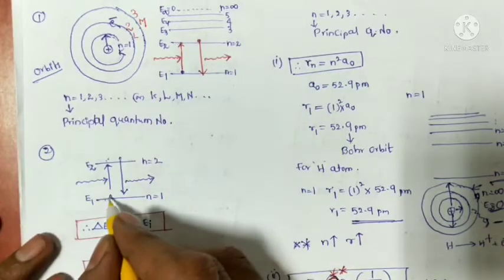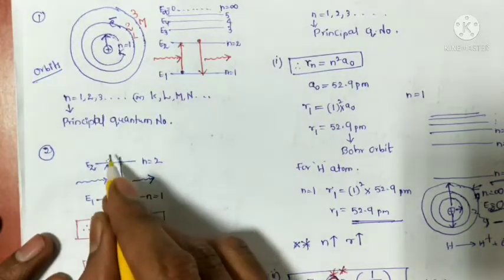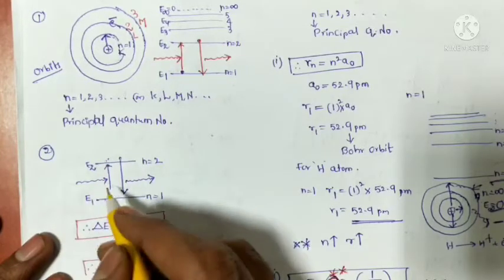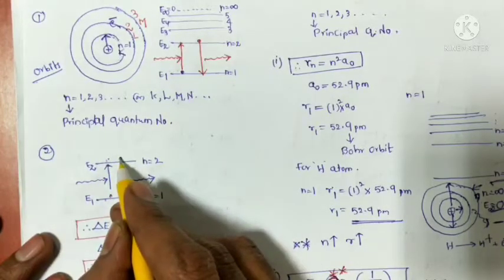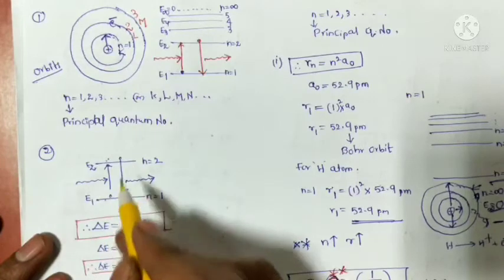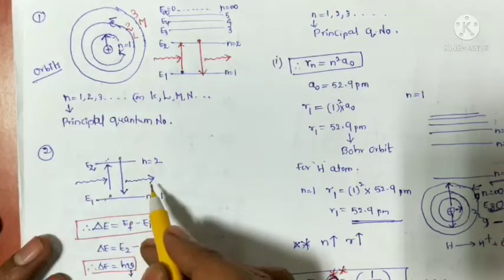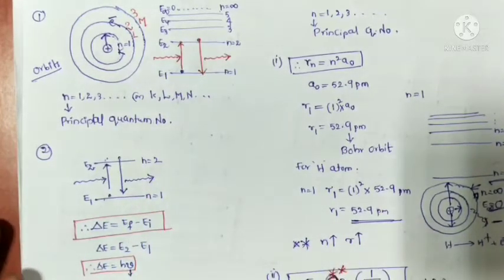If the electron moves from a lower energy level to a higher energy level, it will absorb energy. If the electron moves from a higher energy level to a lower energy level, energy will be emitted.